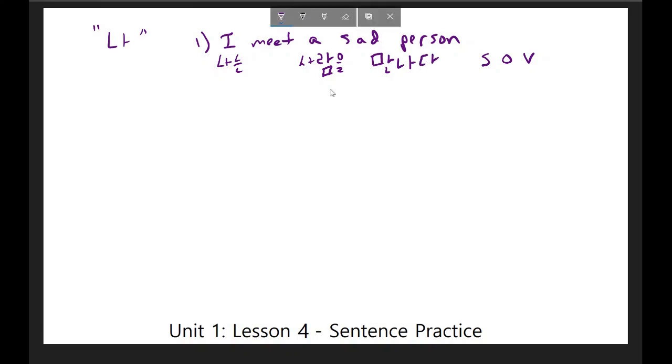We're not finished yet because I need to specifically describe the type of person that I'm meeting. In order to describe an upcoming noun like this, you need to attach this to the adjective, and the adjective is to be sad. Therefore, I need to write here 슬픈 in order to describe that this person is sad. This would read 나는 슬픈 사람을 만나다.